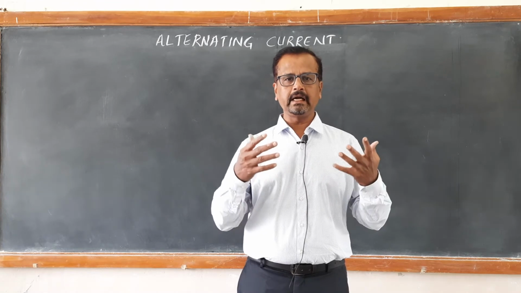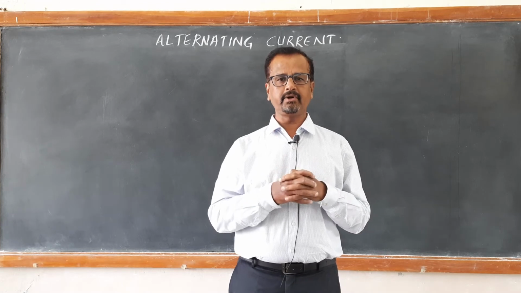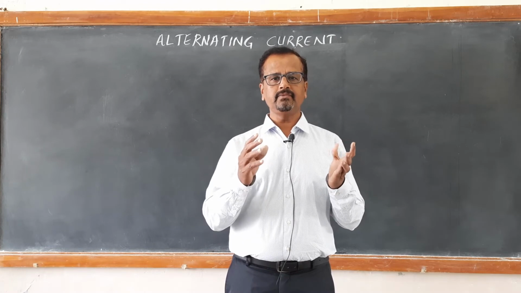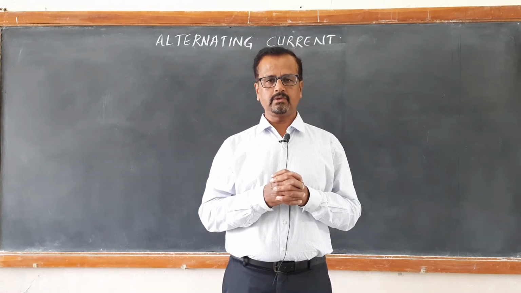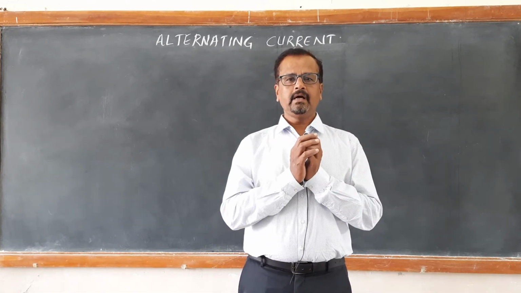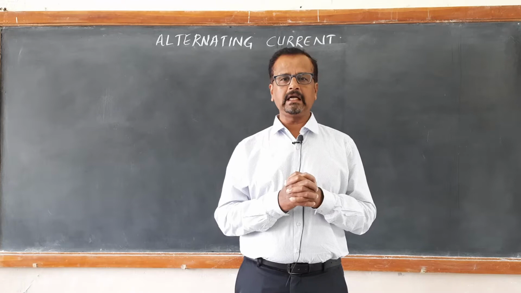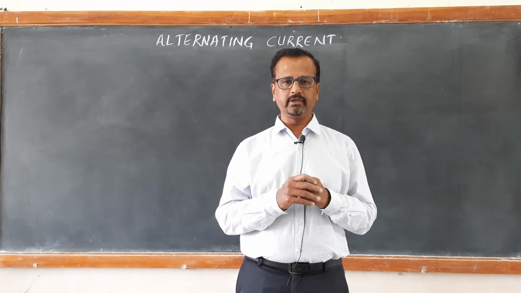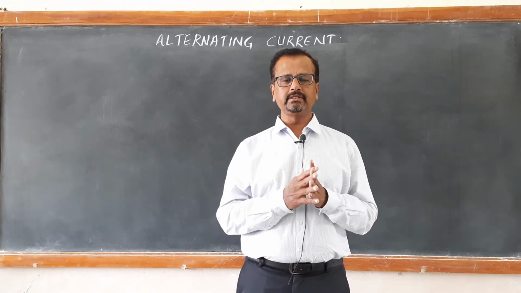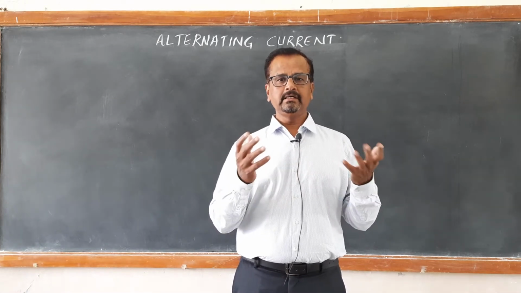In the previous topic, if you remember, the AC generator, which works on the principle of electromagnetic induction, generates alternating voltage and alternating current, which are periodically varying with respect to time, as a sine function of time. Such voltages and currents, which vary with time and do not have a fixed direction, are called alternating currents and alternating voltages.